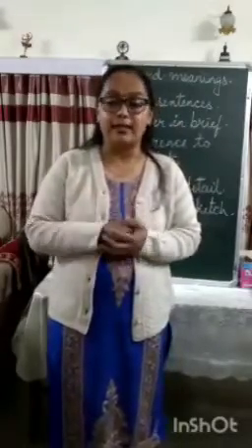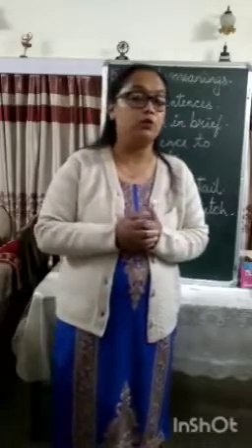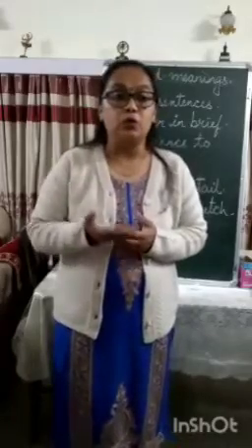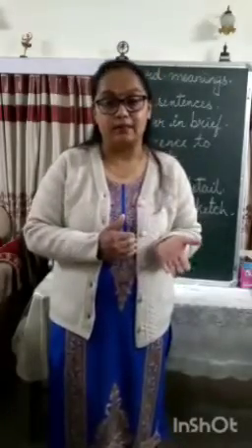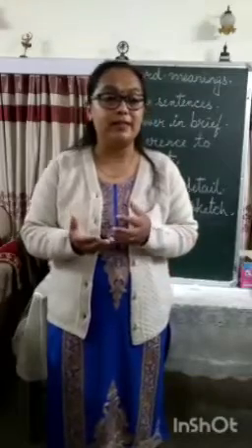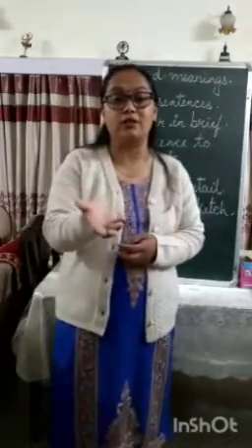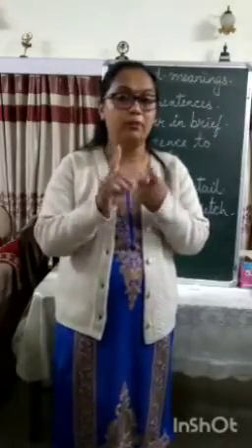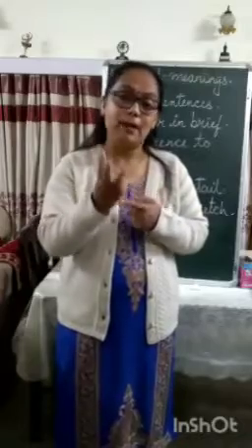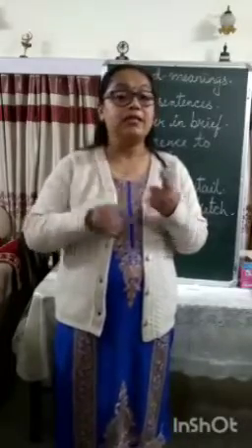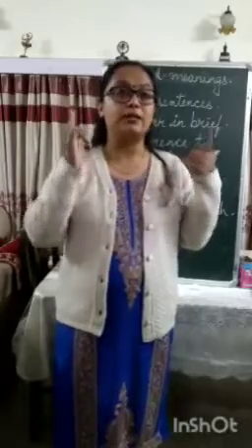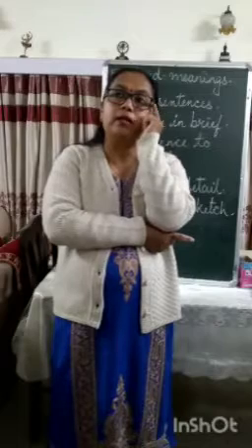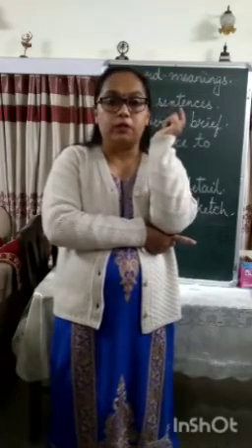Now when it comes to the tenses part, I have told you to learn the sentence structure. Why? Because you will be asked to rewrite a sentence by changing the tense. Okay, for example, if a sentence is written in present continuous tense, you will be asked to change it into past tense. So for that, you'll have to remember two things. First is the 3 forms of verb, V1, V2, V3, present, past, and participle form. And then you have to remember the sentence structure of past tense. What is the sentence structure of past tense? Okay, it is subject plus V2 form plus the remaining information.